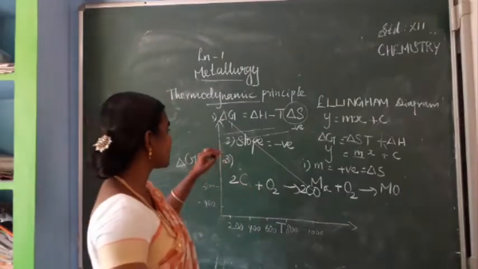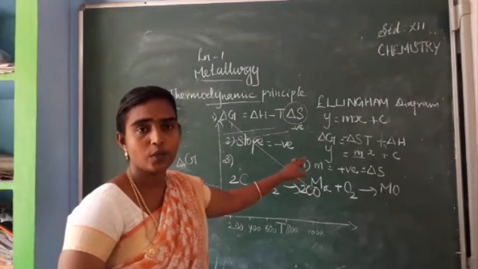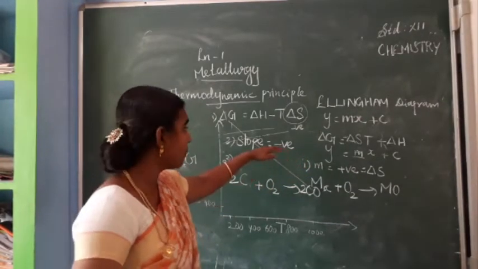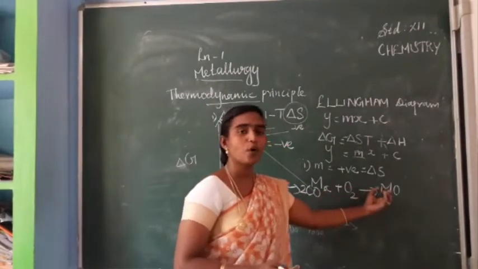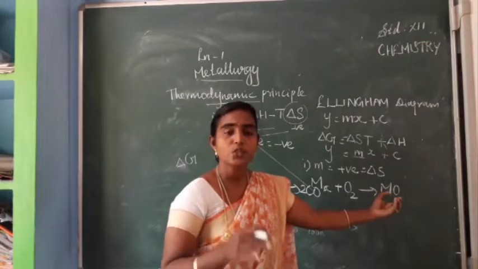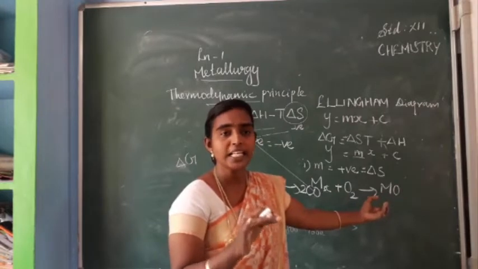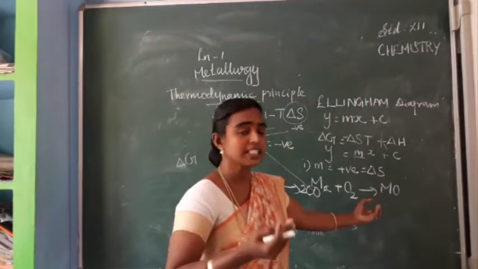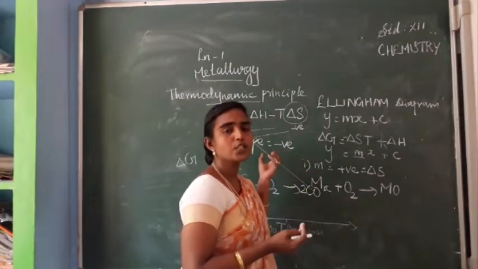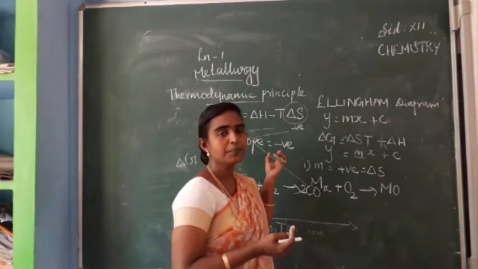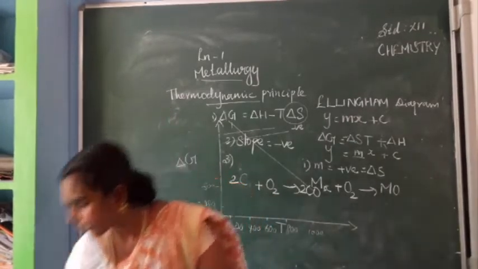What are the 4 cases? First, we saw why the slope gets a negative value. Because when oxygen is consumed by the metal, the number of product molecules decreases. If the number of moles of product decreases, randomness will decrease, and then automatically delta S gets a negative value, so the slope value is affected. Is it clear? Next, we saw the formation of carbon monoxide.